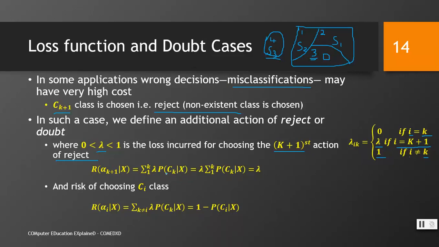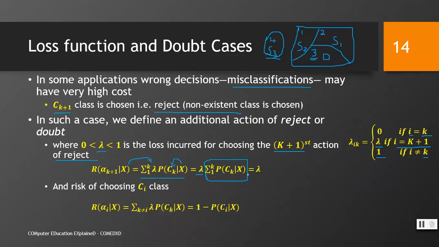This we have previously seen. The same expression can be written like this. What does that mean? It means that x, the data set that we have, we are predicting it in class Ck, right? And we multiply it with lambda. As lambda is independent of the class, we take it outside and we sum up all the probabilities of this data set lying in the given classes.